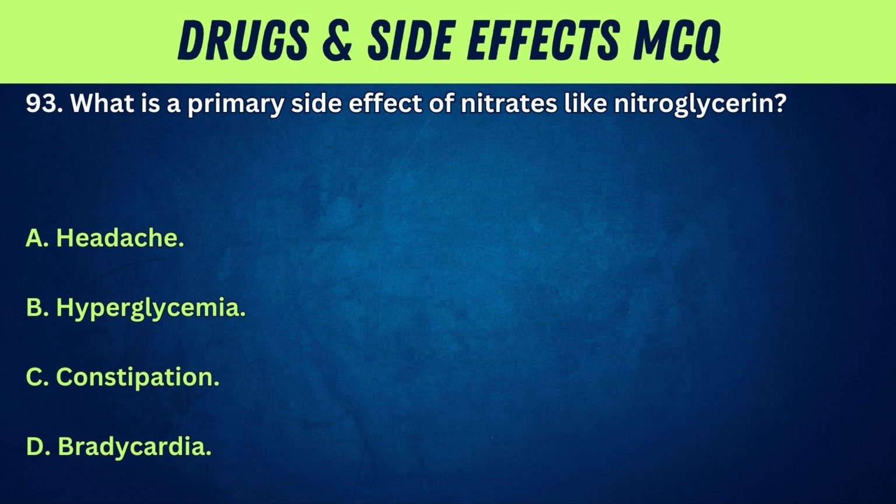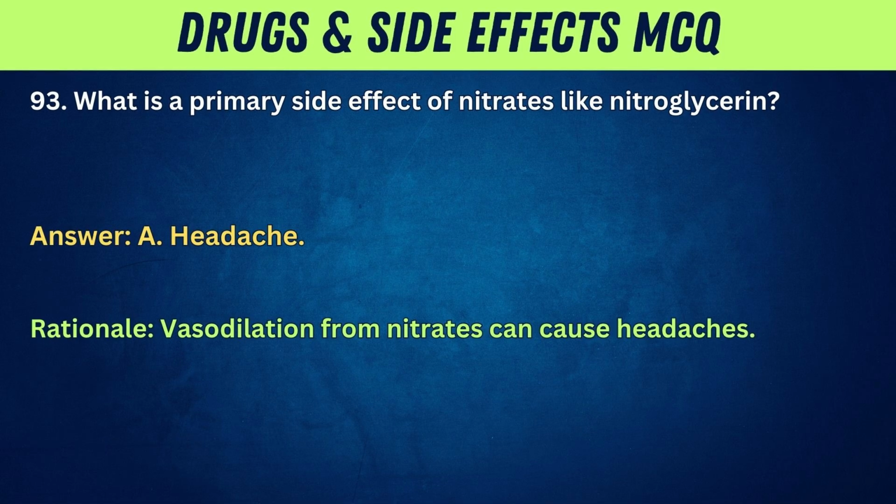93. What is a primary side effect of nitrates like nitroglycerin? A. Headache. B. Hyperglycemia. C. Constipation. D. Bradycardia. Answer: A. Headache. Rationale: vasodilation from nitrates can cause headaches.